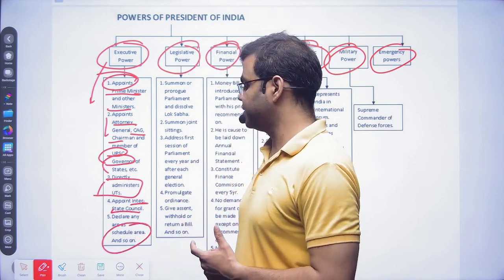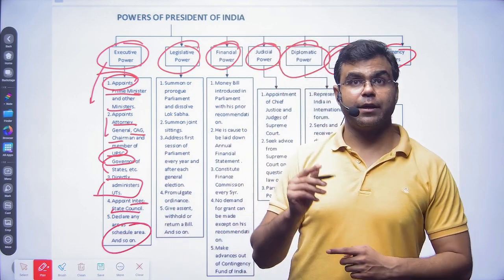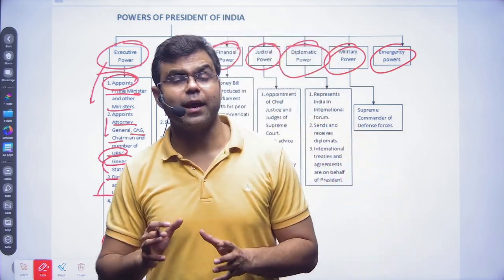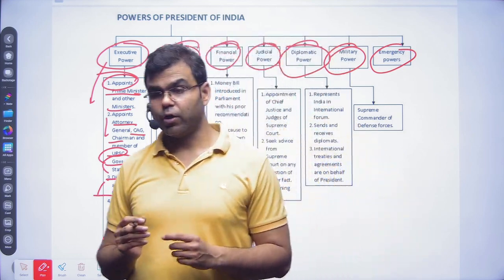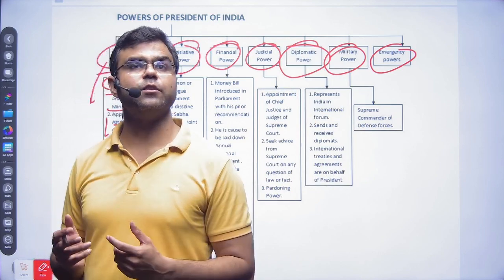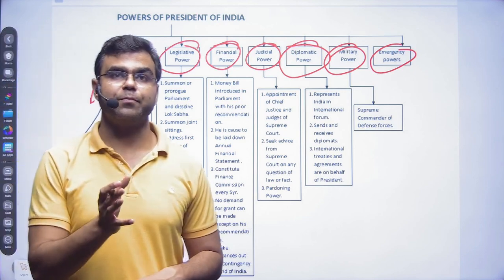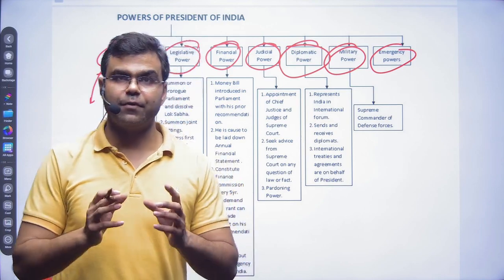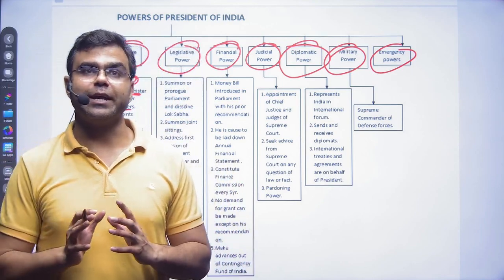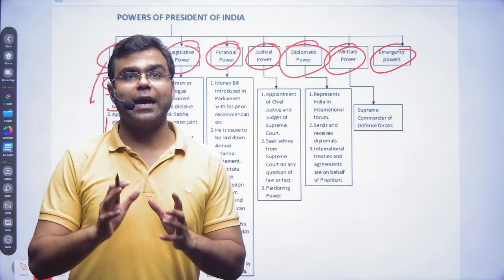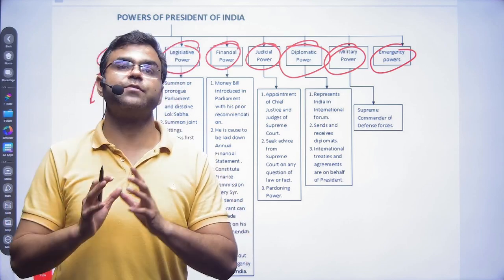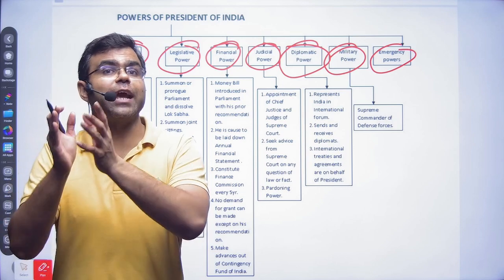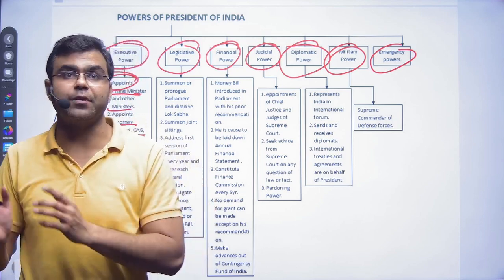Declaring the scheduled areas. We know that Schedule 5 has a few provisions regarding the tribal areas, because we know that the tribal areas have different cultures, and to protect them we need to provide some safeguards, and one of the mechanisms we find is that we declare the tribal dominated areas as scheduled areas, so that their administration, their legislation and all those things can be kept in such a way that their culture can be safeguarded and preserved.